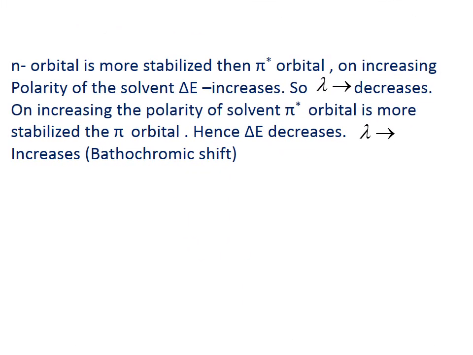Here, the n orbital, the non-bonding orbital, is more stabilized than the pi star orbital. On increasing the polarity of the solvent, delta E increases, so lambda decreases. On increasing the polarity of the solvent, the pi star orbital is more stabilized than the pi orbital, delta E decreases and lambda value increases. That is bathochromic shift. One is hypsochromic shift, another one is bathochromic shift.